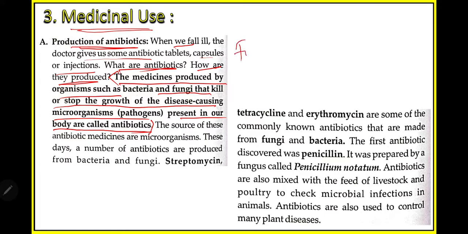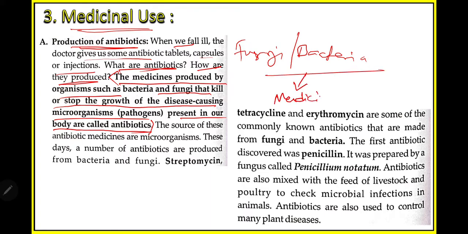For example, we are having fungi and bacteria. These produce some medicine, and this medicine will kill the pathogen, meaning the disease-causing organism, and these medicines are known as antibiotics. So antibiotics are nothing but the medicines produced by fungi or bacteria which help to kill or stop the growth of disease-causing pathogens in our body. The source of these medicines is microorganisms.